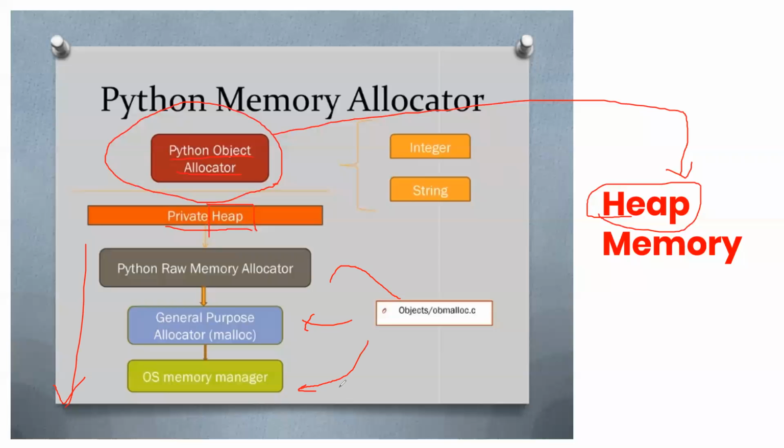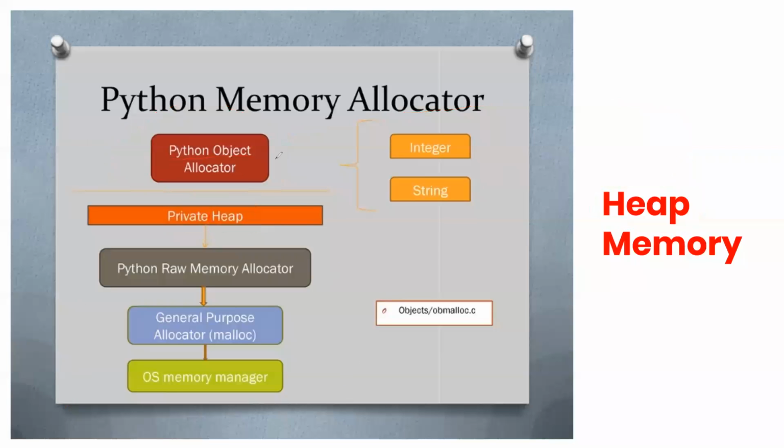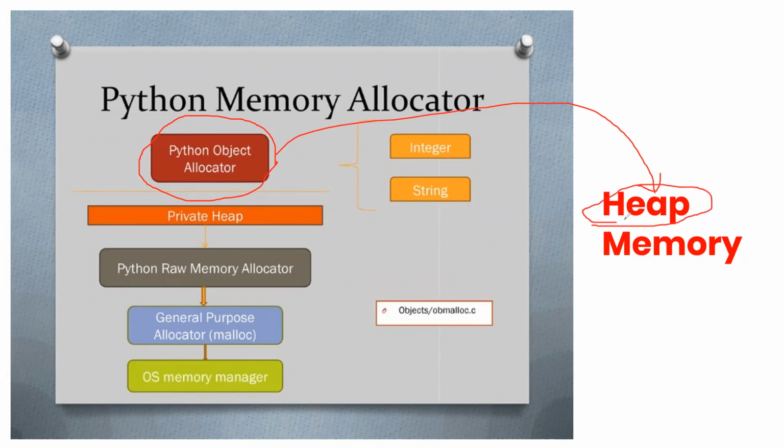It would take more than one or two classes. So this is what the Python object allocator creates, a heap memory whenever you write a notebook program, and it only contains that data, so it doesn't handle any other thing, and its size is defined according to the class you define. Correct?